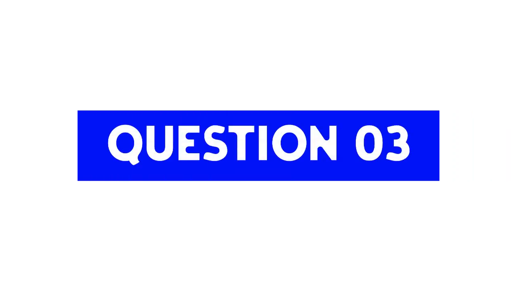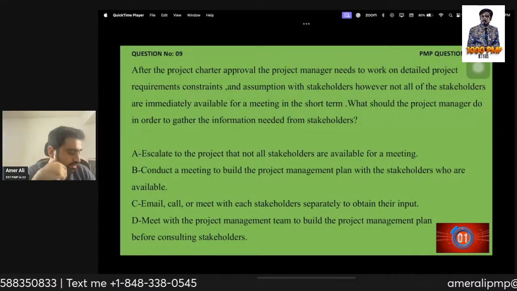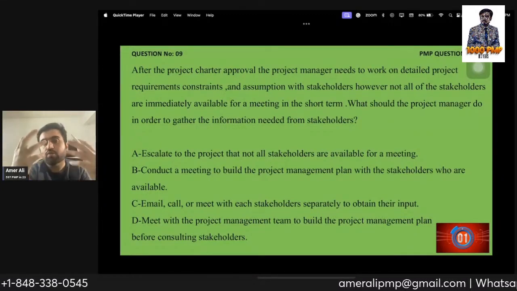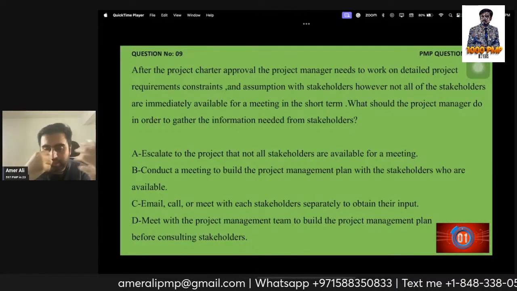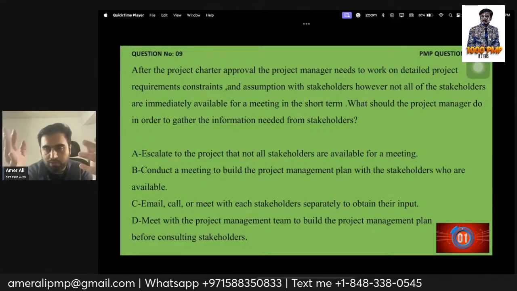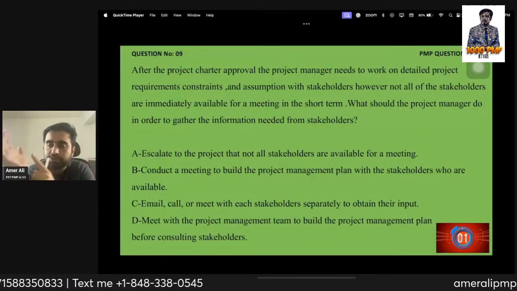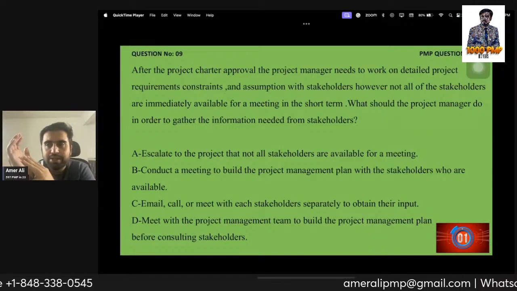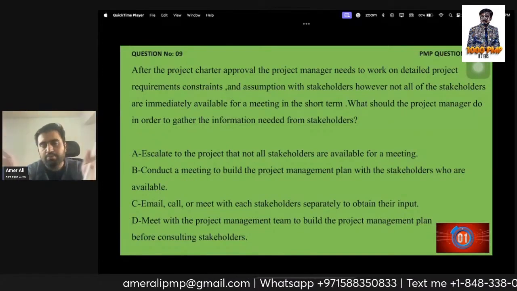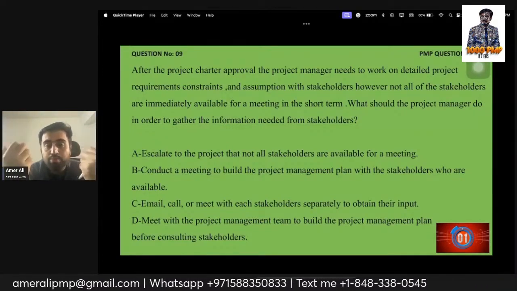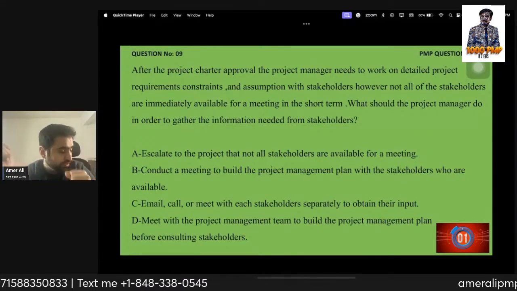But what should the project manager do in order to gather the information needed from stakeholders? Now we need to get the information from the stakeholders. We know that there are techniques that we use to do that. I list down those techniques, and the best ones are face-to-face meeting, call, email, document analysis, focus group, workshop. All those techniques are combined so that we can get information from our stakeholders. The purpose at the end of the day is to get information from the stakeholders.